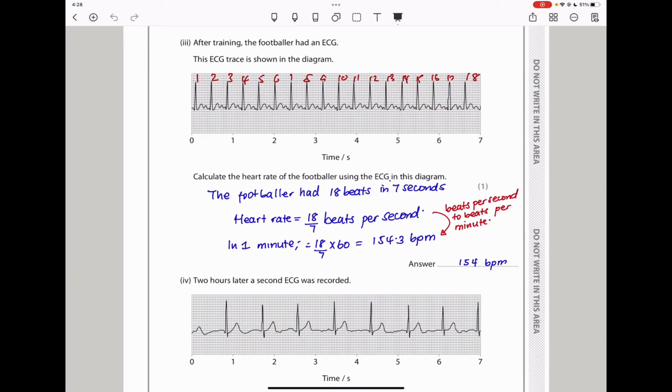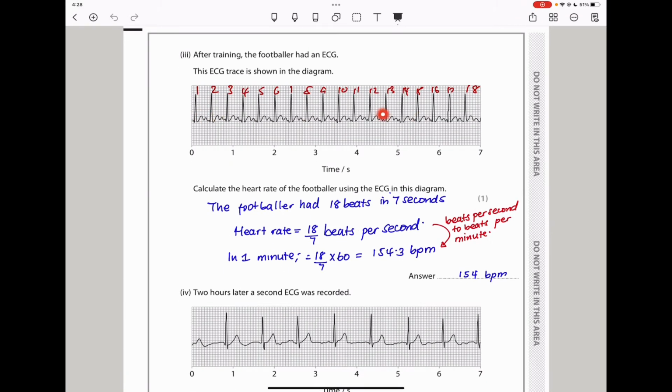Let's look at them side by side and see which changes have occurred. If we look at the first ECG trace, immediately after training, we can see that the heart rate is really, really rapid or fast in comparison to this one here. This one has a slower heart rate and this one here has a higher heart rate. So we can see the first trace has a higher heart rate, the second trace has a lower heart rate. The PQRST for this one here is abnormal in comparison to this one. This one here has a normal or more normal PQRST waves. So we can see that that is another difference between the two.